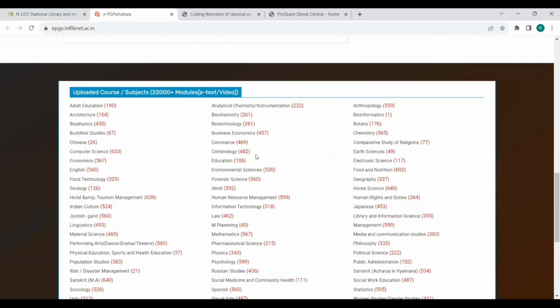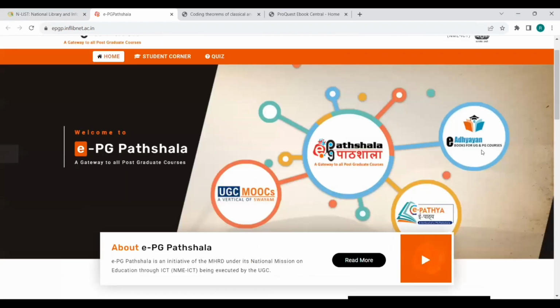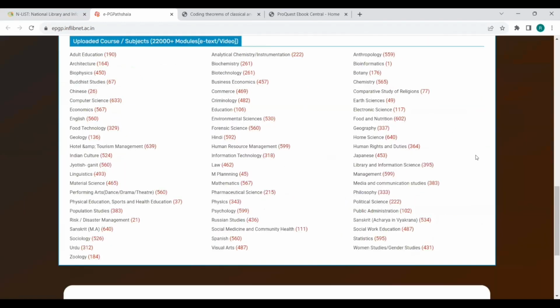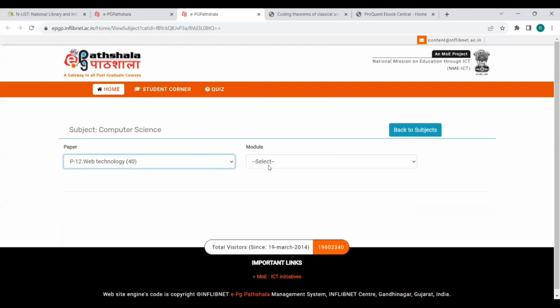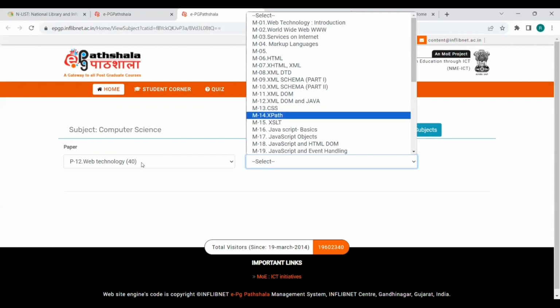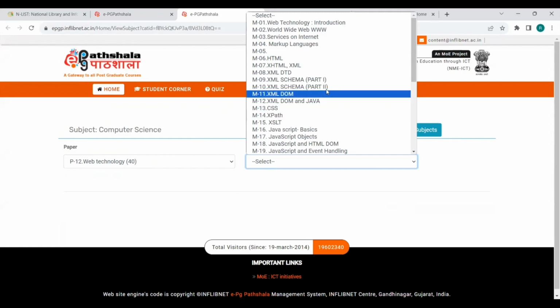Here they upload courses or subjects for 22,000 modules. Just scroll down the page and come to the bottom. Across every domain you are given a count as an integer. They are nothing but the number of modules or videos uploaded for that particular subject. For example, if you go for computer science and I am interested in web technology, under web technology, what are all the topics? On the left-hand side is the subject name, and on the right-hand side, the subtopics in the subject.